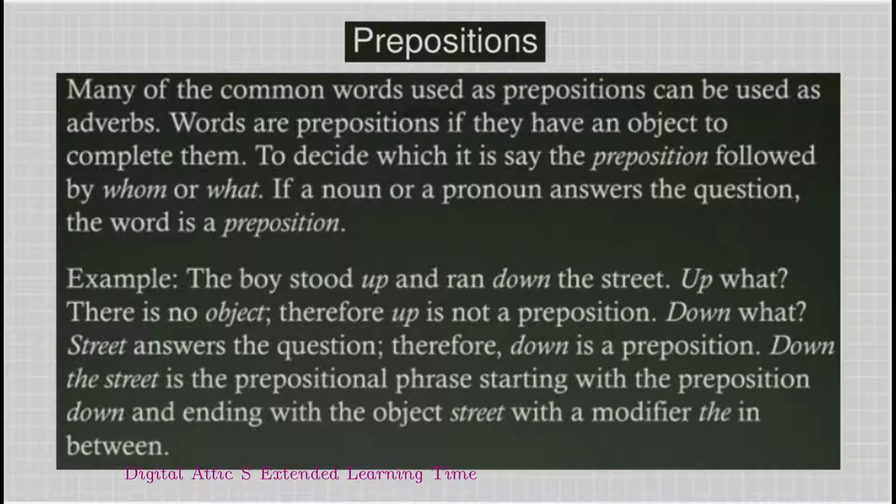Up what? There is no object. Therefore, up is not a preposition. Down what? Street answers the question. Therefore, down is a preposition. Down the street is the prepositional phrase, starting with the preposition down and ending with the object street, with a modifier the in between.